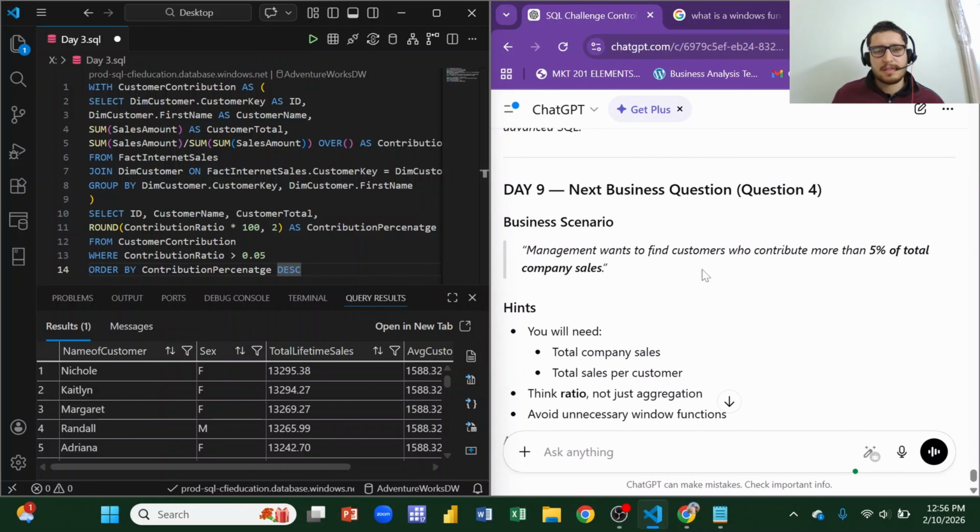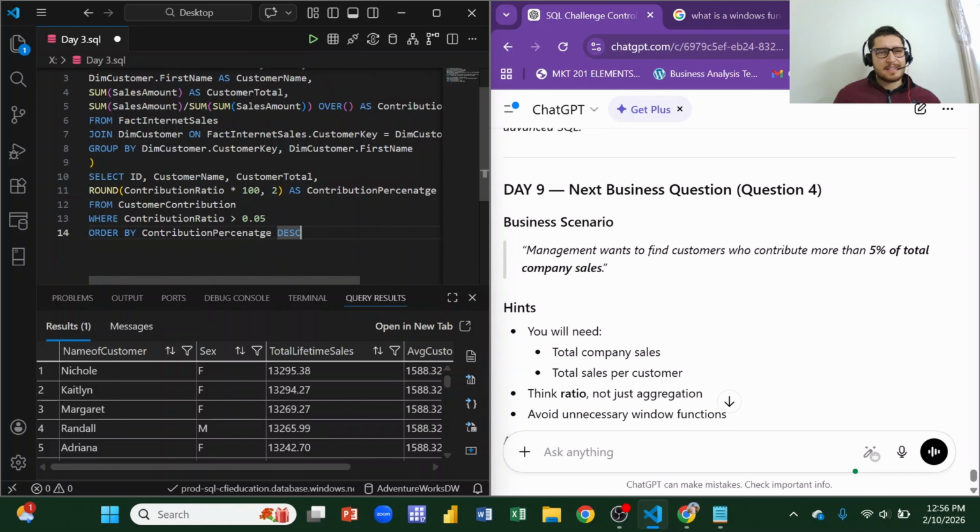So the last query, for question 4, is this. The company wants to know the customers who contribute more than 5% of the company's total sale. So for that, what we have done, we have selected with customer contribution. Okay, and then we have selected the customer key as ID, the customer name. Then we have done some sales amount, and I have considered it as customer total.